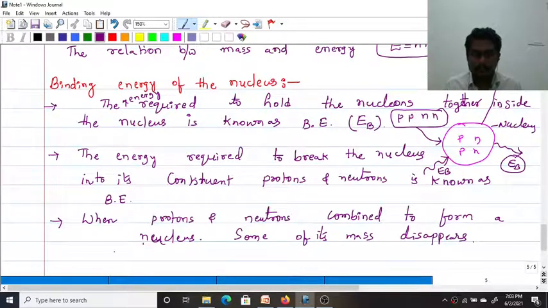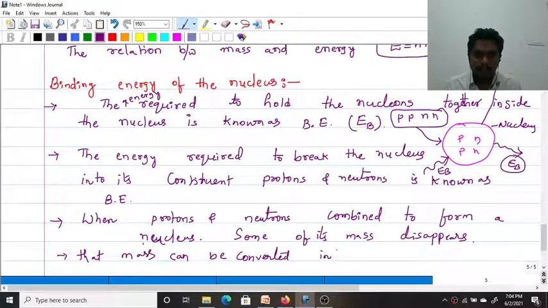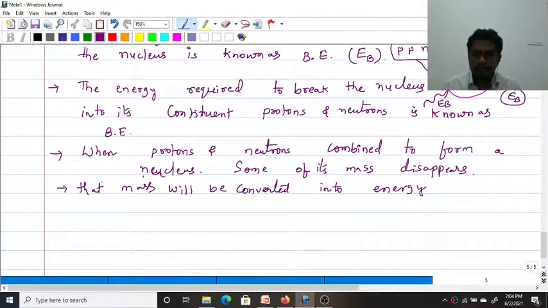According to Einstein, we can explain it: that mass will be converted into energy and holds the nucleons.